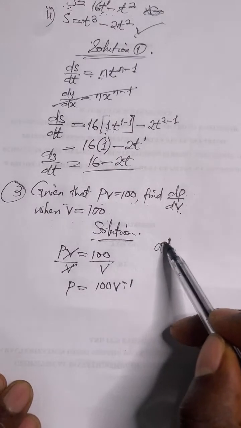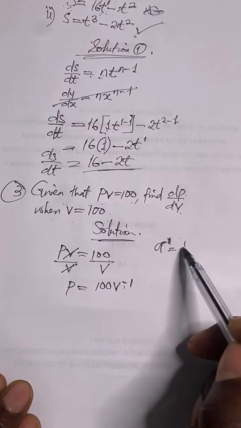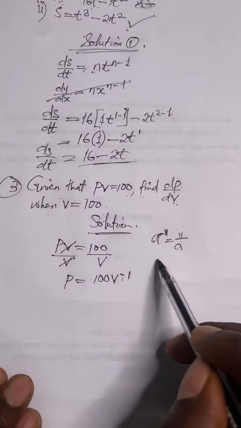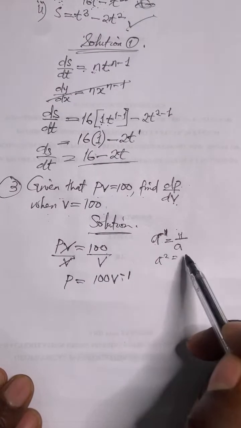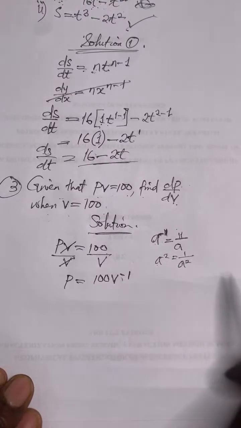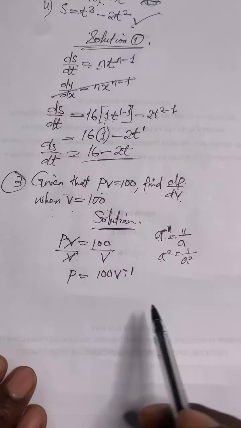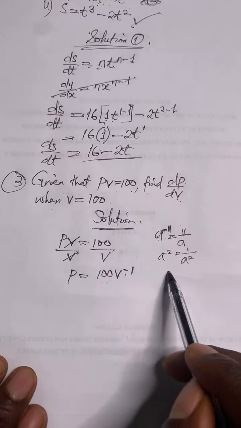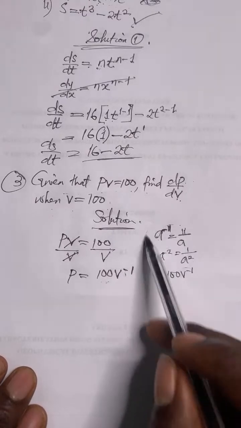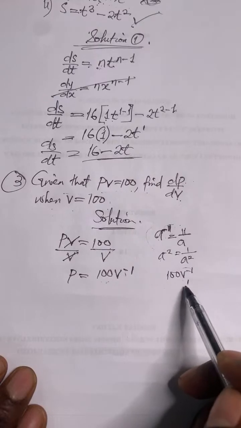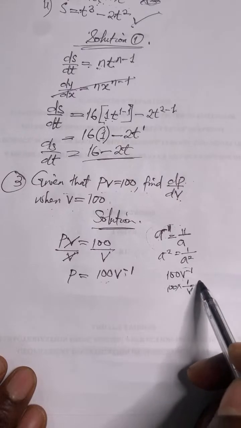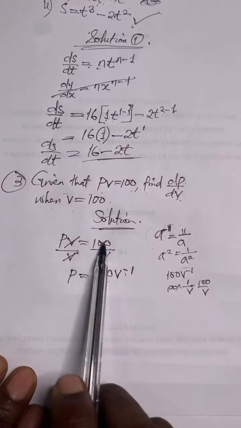If you have a to the power of negative 1, this negative sign changes to become the inverse or reciprocal of this particular a. If I have a to the power of negative 2, this negative sign changes to the inverse or reciprocal of a to the power of 2. That is the rule. So if I have 100 v to the power of negative 1, it is just like this one: v changes to 1 over v. If that multiplies by 100, it is the same thing as 100 over v. You can see that this and this are the same thing.